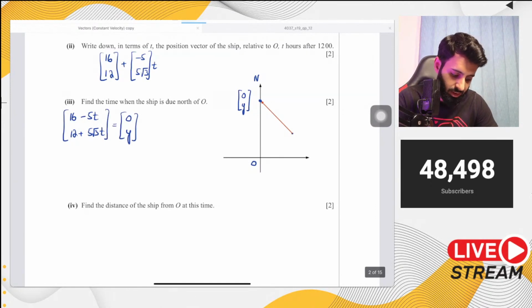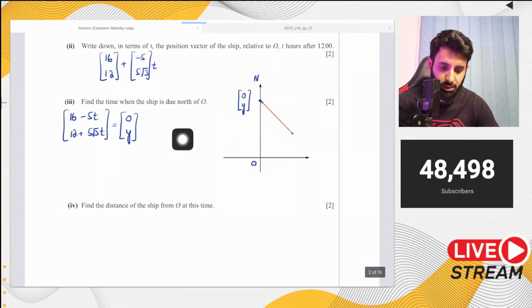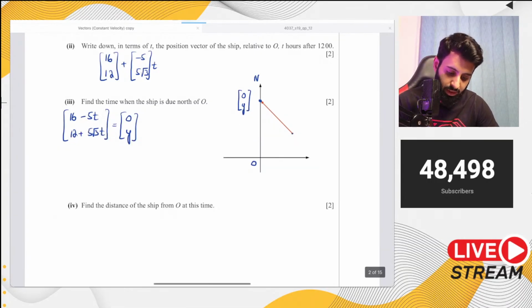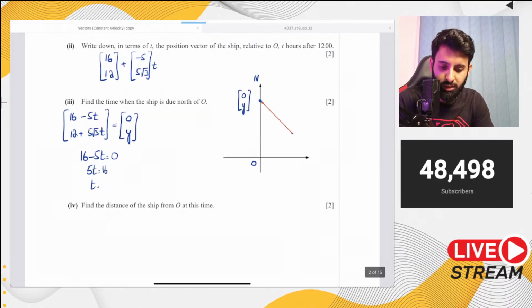Now, we're not really concerned about what the y component is. Our concern is to find out the time when the ship is due north of O. So here's what we're going to do. 16 minus 5t equals 0, which means 5t equals 16, which means t equals 16 divided by 5, so that's equal to 3.2 hours.